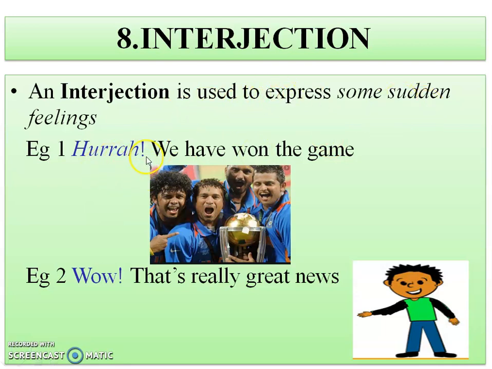For example, when we are happy or sad, the feelings which we express can be expressed with the help of interjection. Example, hooray, we have won the game. So here we are expressing happiness by the exclamation hooray. Similarly, wow, that's really great news. So wow is again an expression used to denote happiness, and that is an example of interjection.